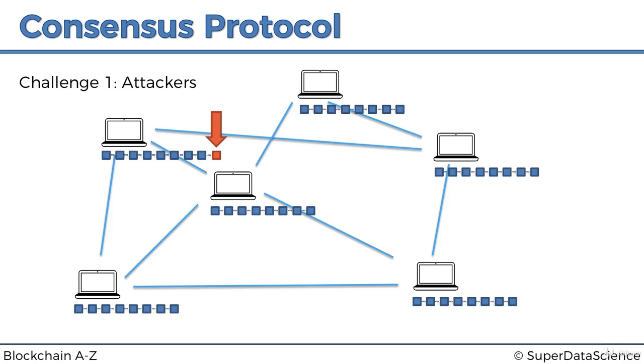The second challenge that a consensus protocol should solve in a blockchain is the challenge of competing chains. In a large blockchain, because it is distributed across the world, there can be a lag between nodes, especially nodes that are far away from each other. It could so happen that two nodes that are far away from each other successfully mine a block at the same time. And there's nothing malicious about this.